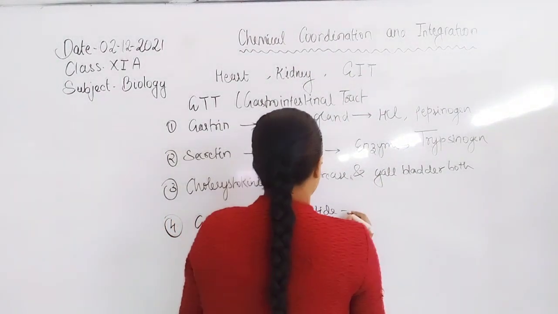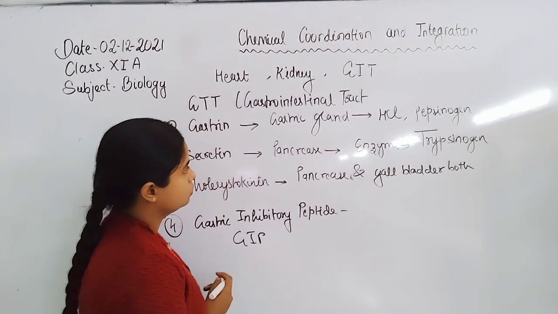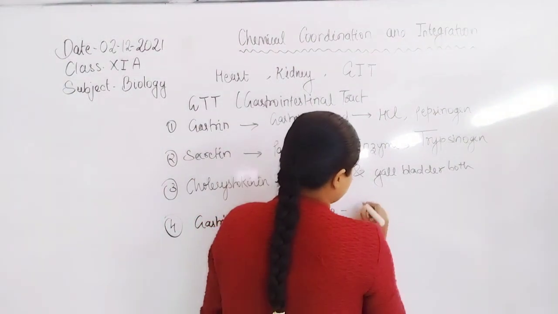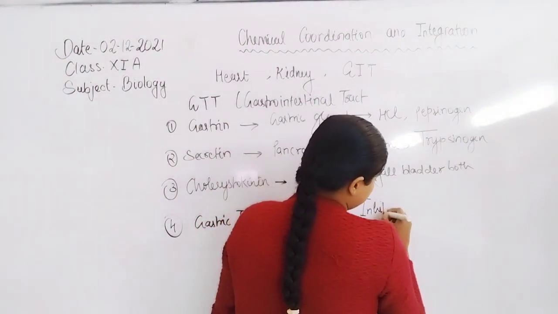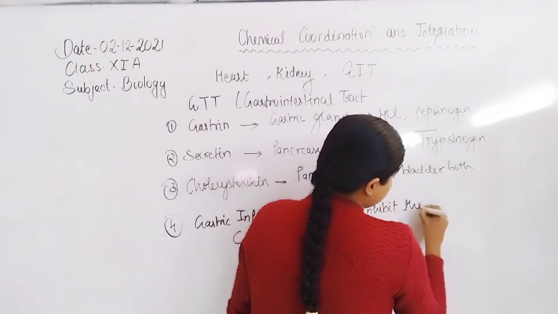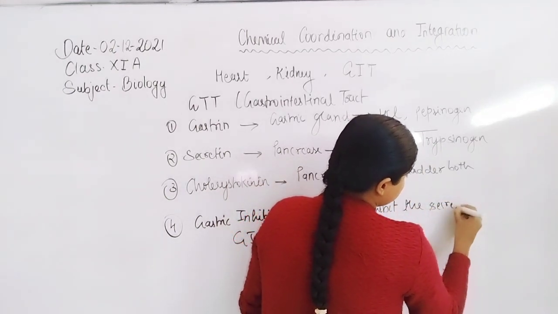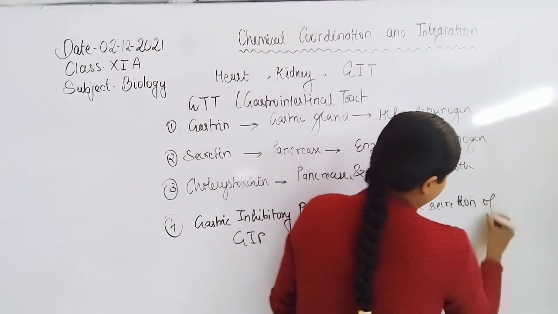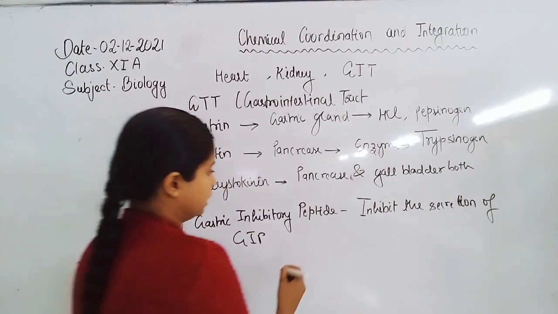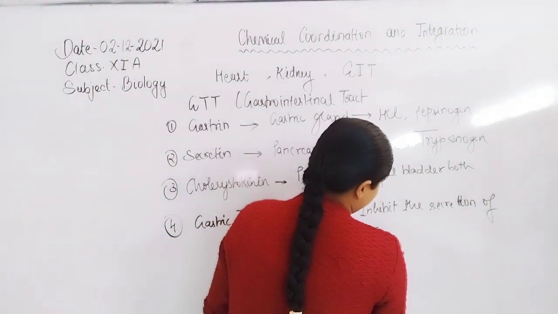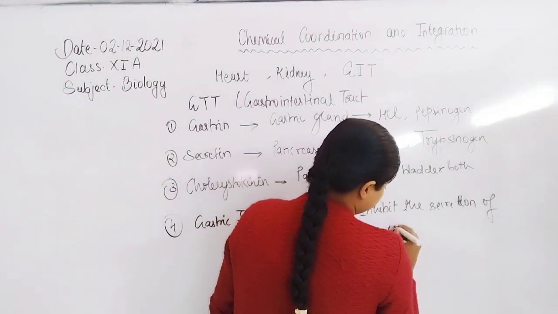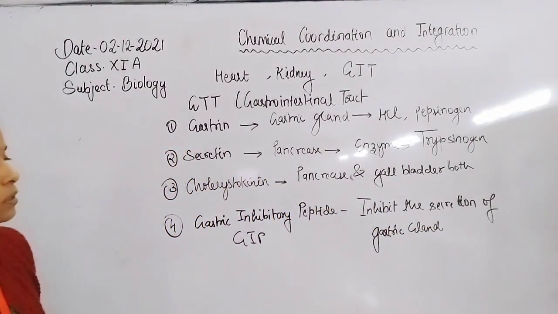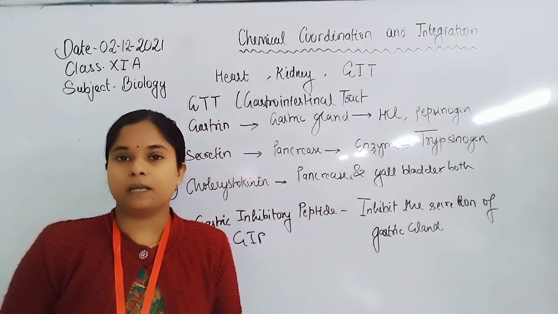Gastric inhibitory peptide inhibits the secretion of the gastric gland.